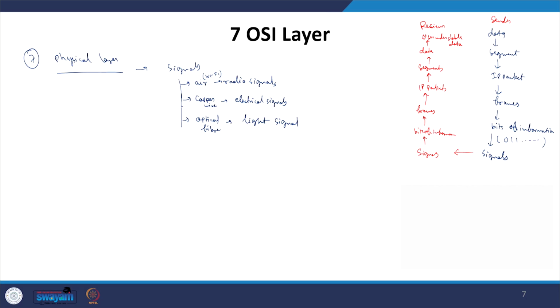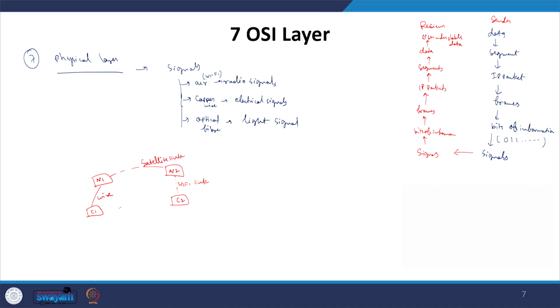If we take one example, assume we have computer 1 connected via wire to network 1, and through network 1 it will be connected to network 2 using a satellite link. It will be connected here through the wire, and from network 2 it will be connected using a Wi-Fi link to computer 2.